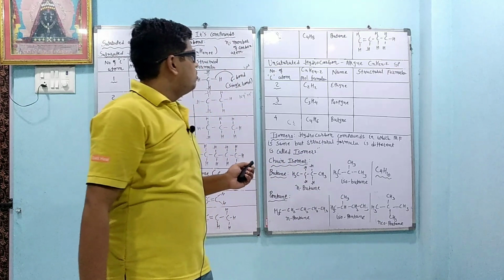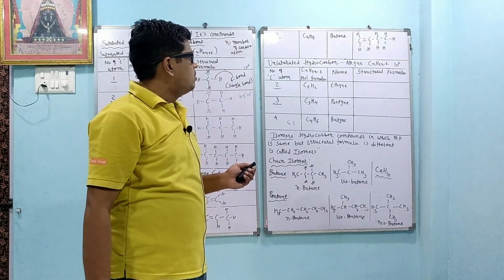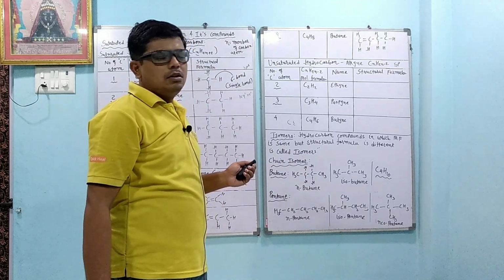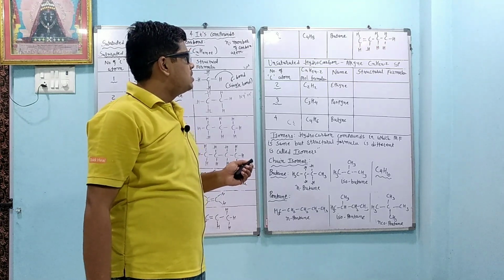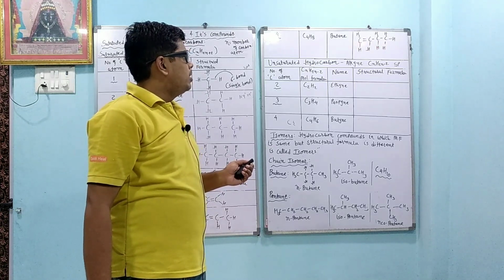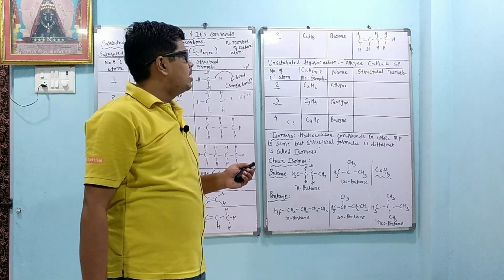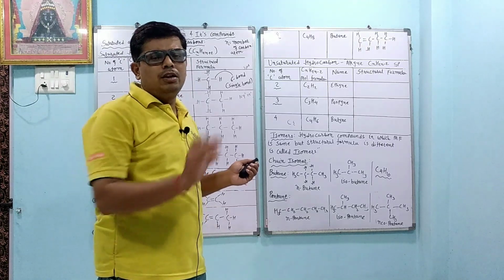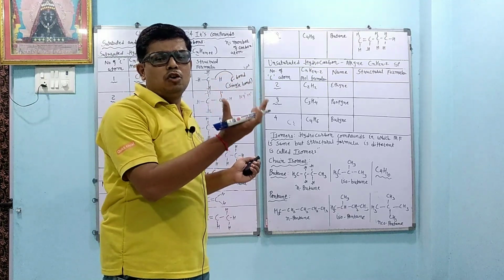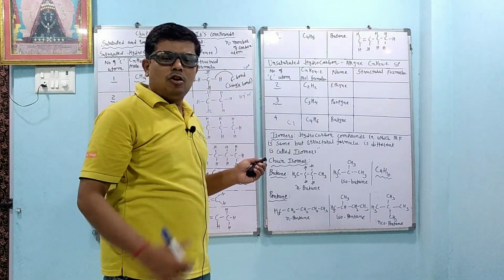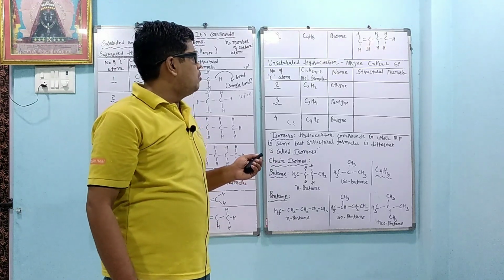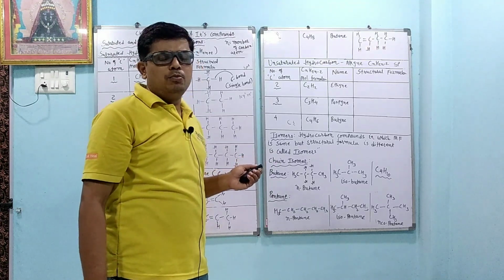Now dear student, here in butene, 2-butene is also possible. If we write the double bond here, it is called 2-butene. This one is 1-butene because the double bond is present at the first carbon atom. Suppose the double bond is present at the last carbon atom, it is also called 1-butene because these structures are rotated in the solution. So 1-butene and 3-butene are the same. They are called 1-butene only. But if the double bond is present at the center, then it is called 2-butene.